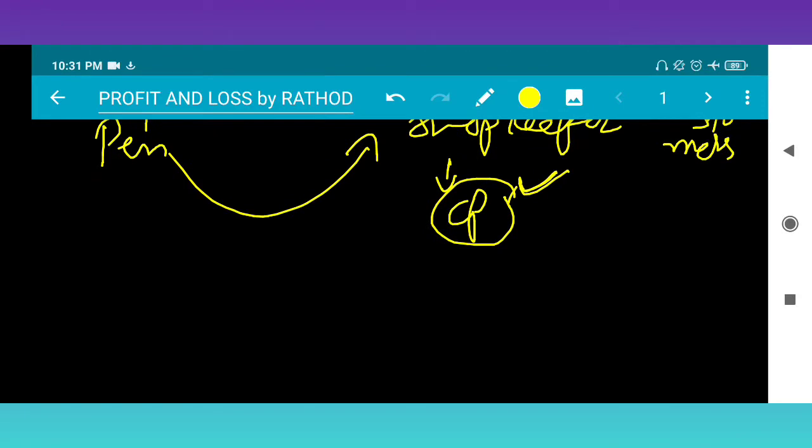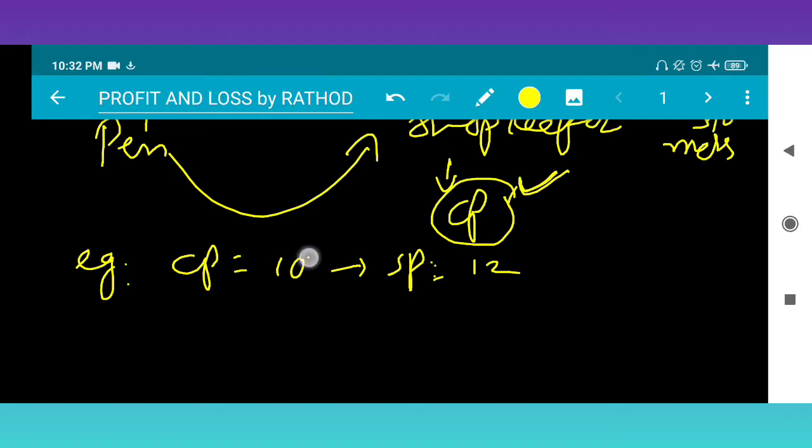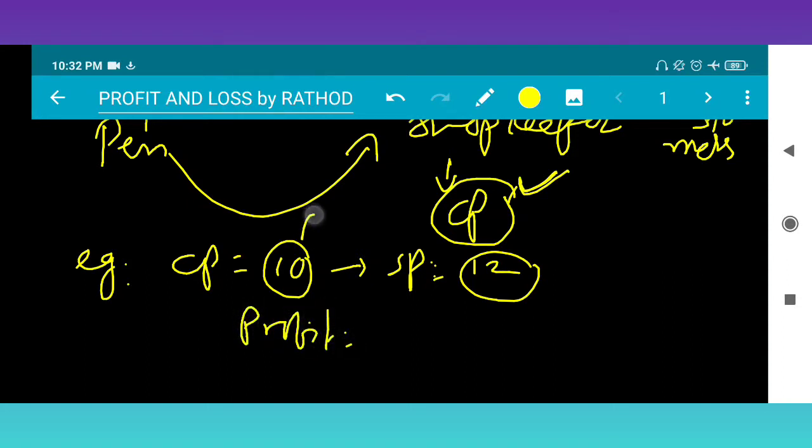Suppose I am taking one example. Suppose CP is rupees 10 and the SP is suppose 12. Suppose the pen costs me 10 rupees, and I am selling the pen for 12 rupees. So what happened? There is a profit. How much profit? I am buying the pen for 10 rupees and selling it for 12 rupees. So 2 rupees is profit. I get it. Alright.